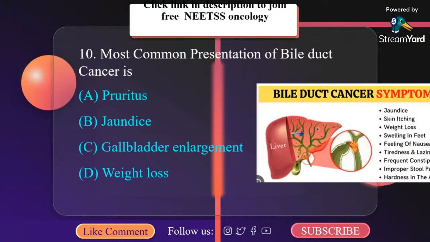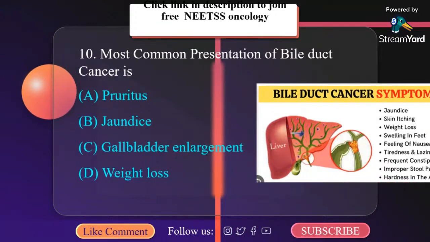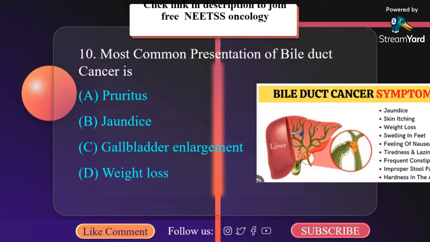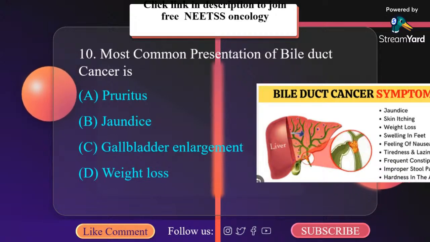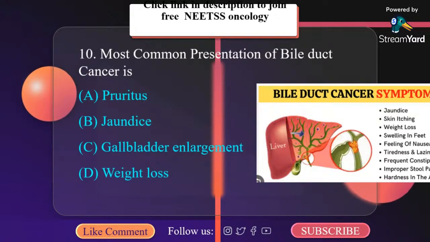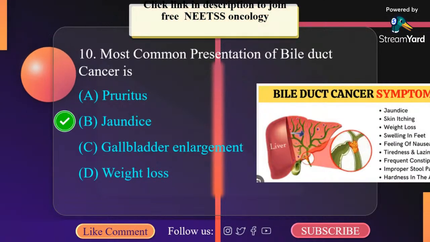Most common presentation of bile duct cancer is A. Pruritus, B. Jaundice, C. Gallbladder enlargement, D. Weight loss. Now, the most common presentation of bile duct cancer is jaundice or elevated LFT. The gallbladder is palpable in distal growth due to obstruction, which is known as Courvoisier sign. A minority of cases present with itching. So the correct answer here is B. Jaundice.